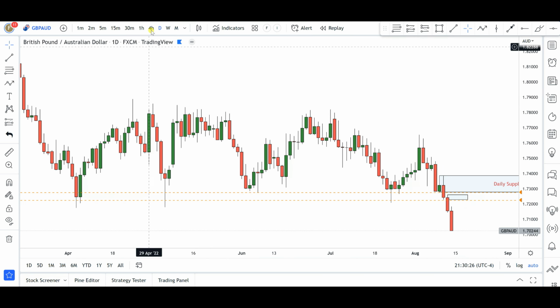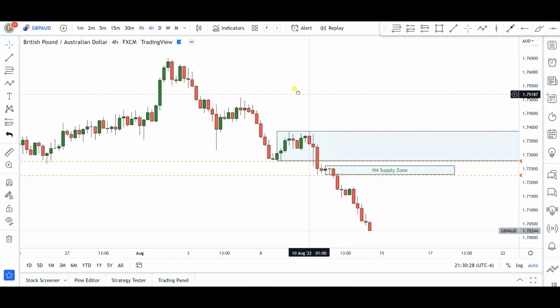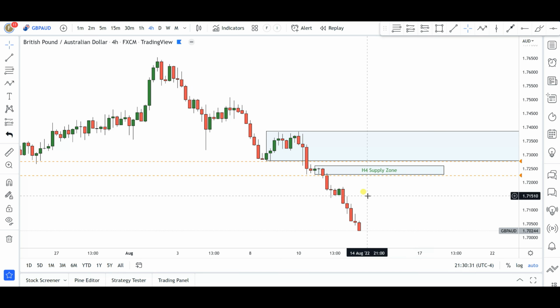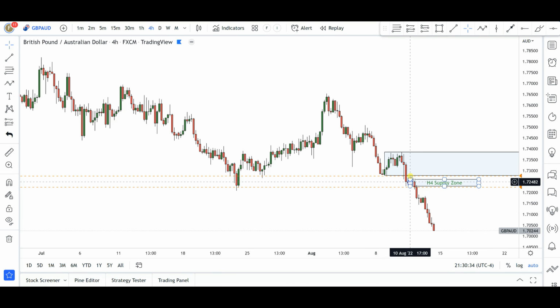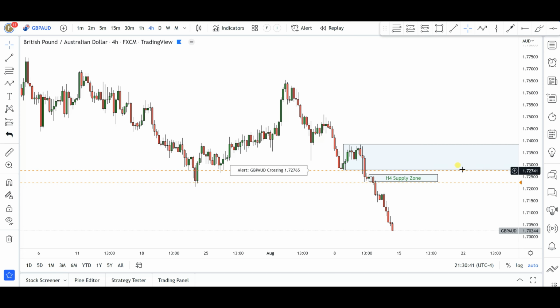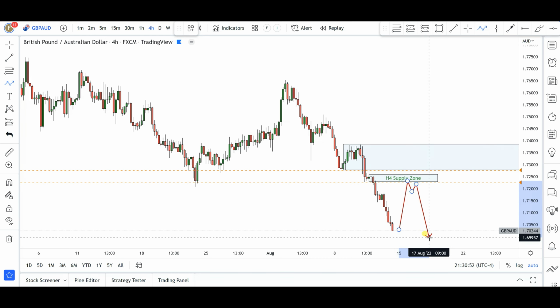Okay, now if you go into the 4 hours time frame, in case the market does not make it deeper towards, let's say, 1.7300, pay attention here and you will see that we do have this mini supply zone area that led to the break of this particular level of structure right around, let's say, 1.7250 levels. So anywhere from right around there, let's say the market gives us a pullback early next week into that area, anywhere from right around here, guys, I will expect the bears to come into this market for further continuations to the downside. Both of them are high quality levels from where I believe the markets can easily turn around for a very nice push to the downside. Okay, so that's it for British pound Australian dollar.